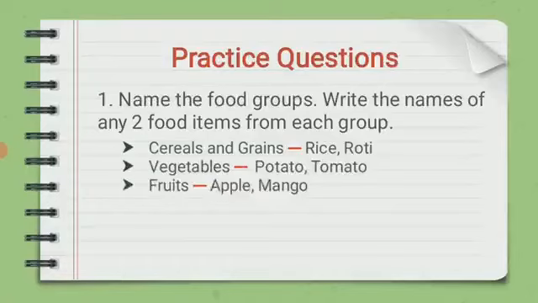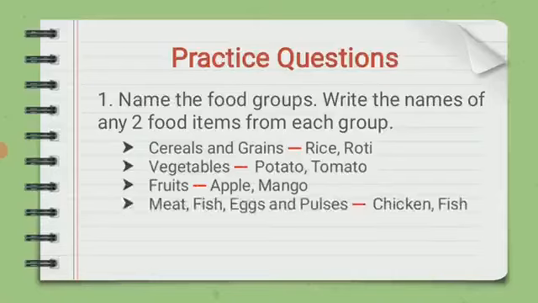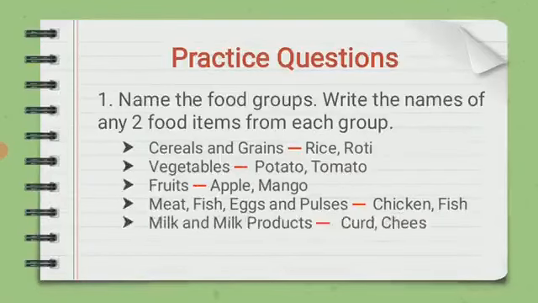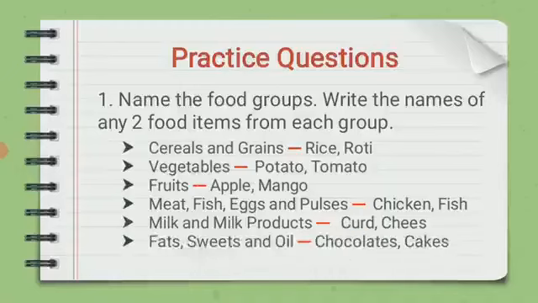The food items under the fruits food group are apple, mango, orange, etc. Next, meat, fish, eggs and pulses, that is chicken, fish. Next, milk and milk products. The food items are curd, cheese, paneer, milk, etc. Next, fats, sweets and oil. It includes chocolates, cakes, sweets, etc.